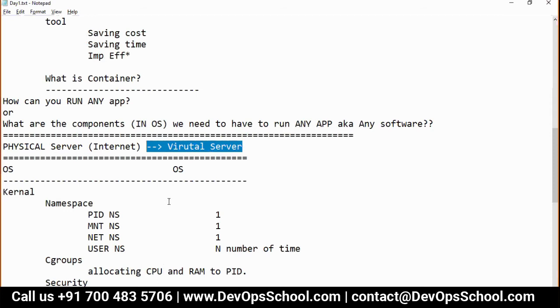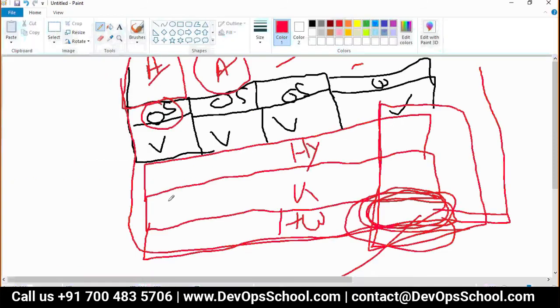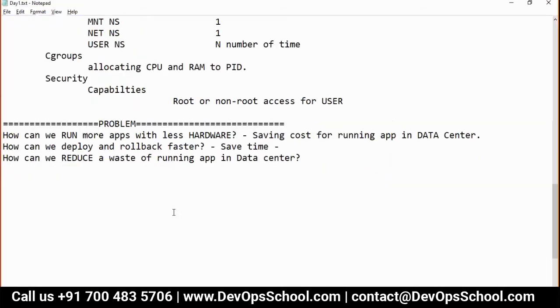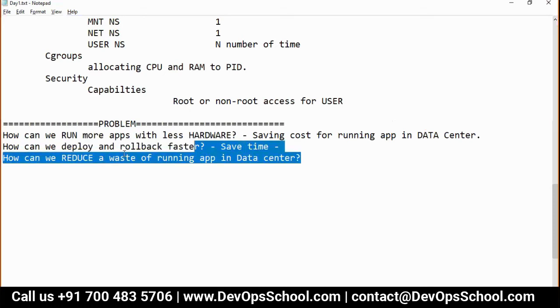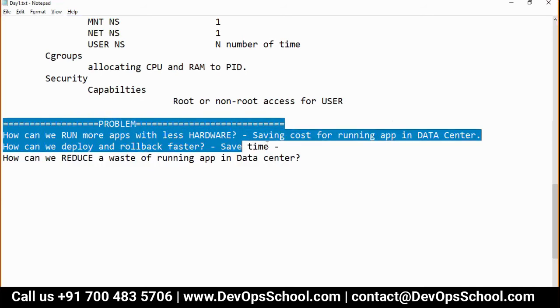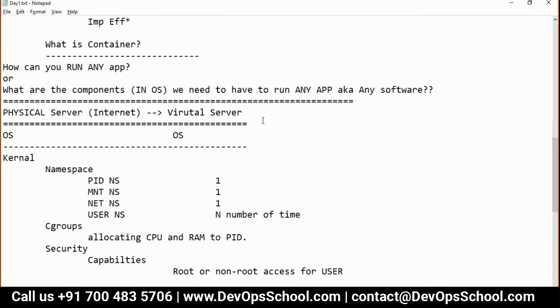So with the help of the internet, we got lots of applications which we are using and consuming free of cost. So they need to reduce the runtime cost of the products they are running, so they can offer you free services more and more. So the question is, do we have any technology which can help us further reduce the wastage, run more applications with less hardware, or deploy and roll back faster? Do we have any technology? With all these problems in place, we started migrating to containers.